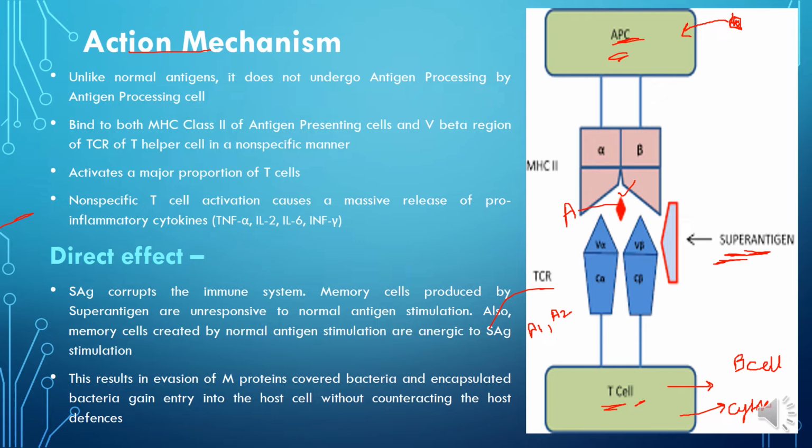They activate the B cells and also they produce inflammatory cytokines. So we see that a wide variety of B cells are activated, as well as a huge amount of cytokines, because a wide variety of T cells is activated, and once a T cell is activated, it will release cytokines.